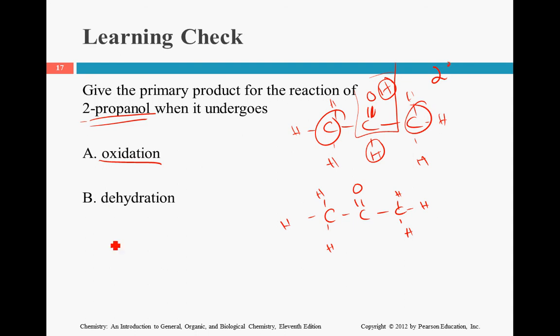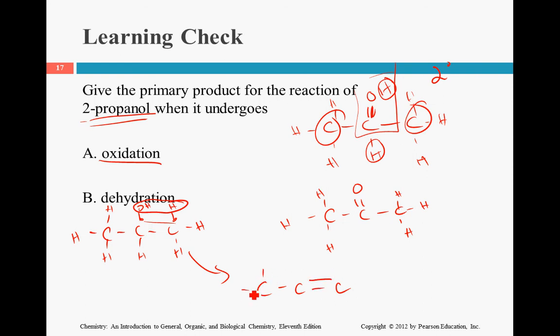Now for the dehydration reaction, we're going to start with the same compound. And we're going to remove water. So the electrons that were holding that together are going to end up bonding together. So carbon, we still have 3 carbons, except these 2 electrons that were bonded to H and OH are now a double bond. And all the rest are hydrogens.